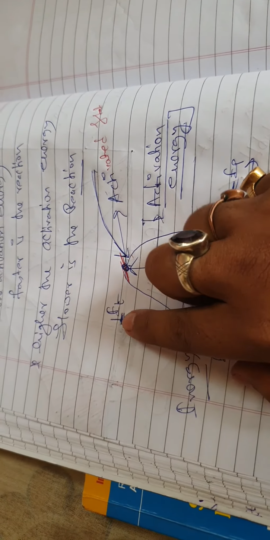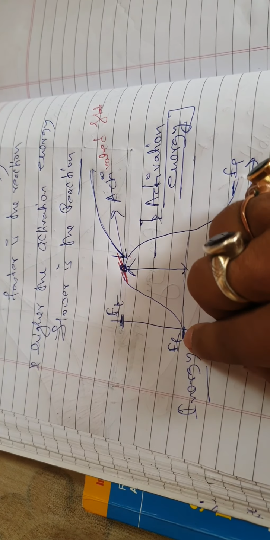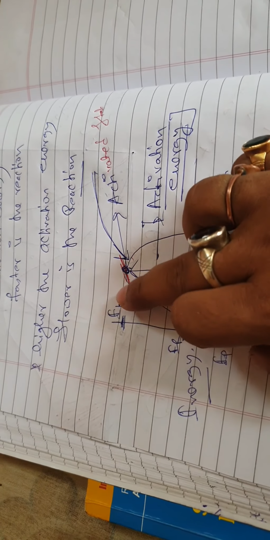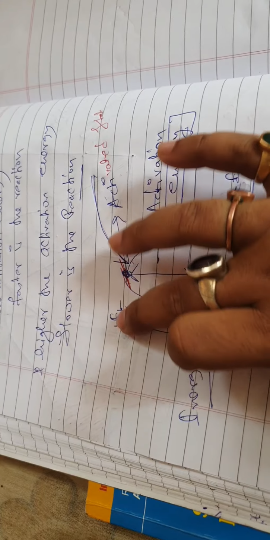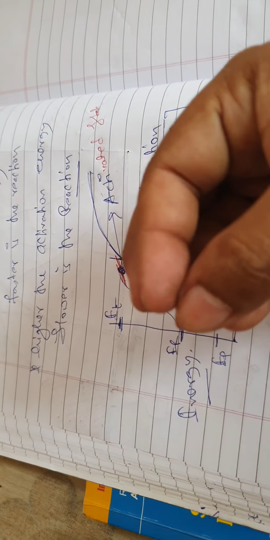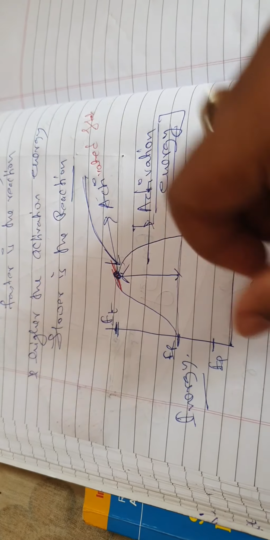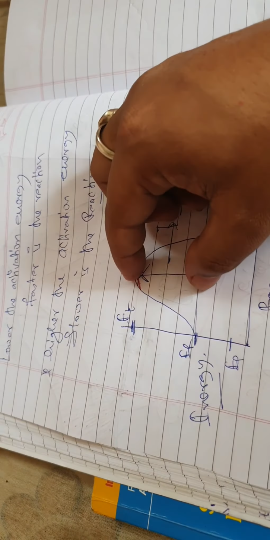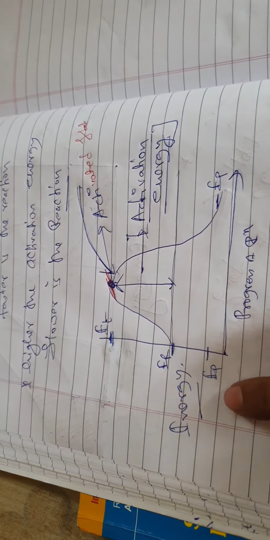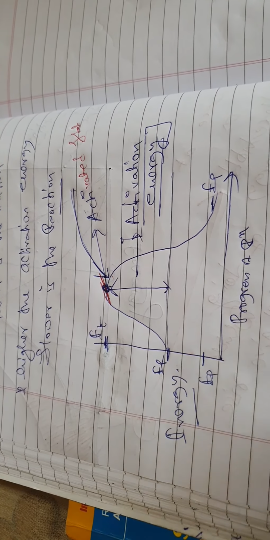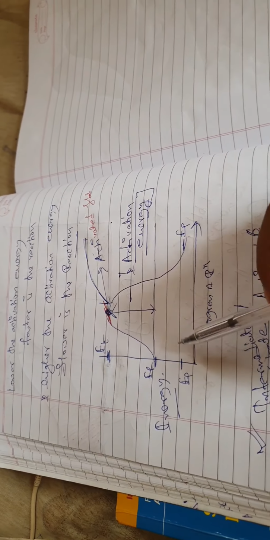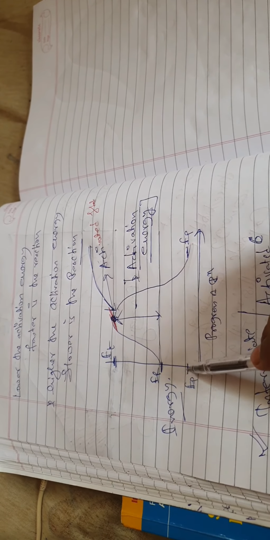This is the threshold energy, where the molecules become effectively colliding, the minimum amount of energy, and the difference is the activation energy. And this is the energy of the products. I hope that you understand.